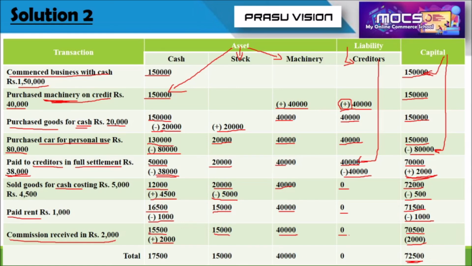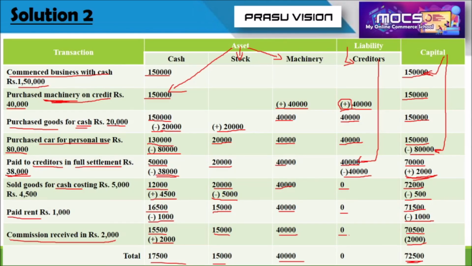Here also, 15,500 plus 2000, 17,500. No change for the other values. Stock 15,000, machinery 40,000. So it's very clear from the equation. When we create the equation, we will get the value: 17,500 plus 15,000 plus 40,000, 72,500. My dear students, in this way, in traditional times, business transactions are recorded and the financial position is found out. I hope it is very clear for you.